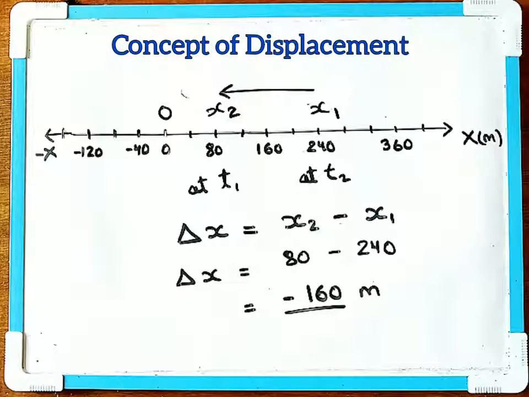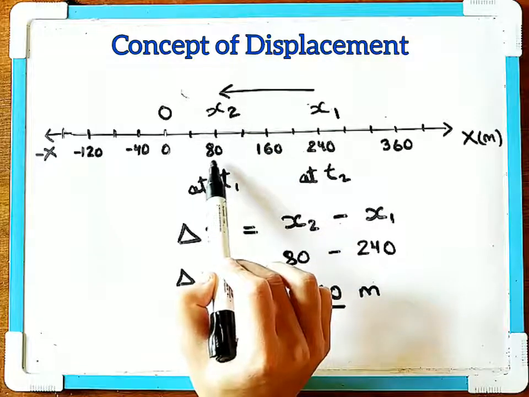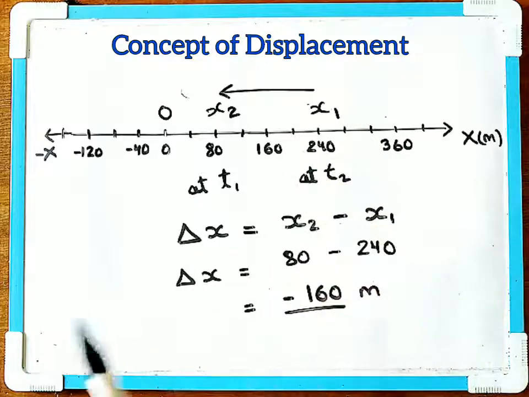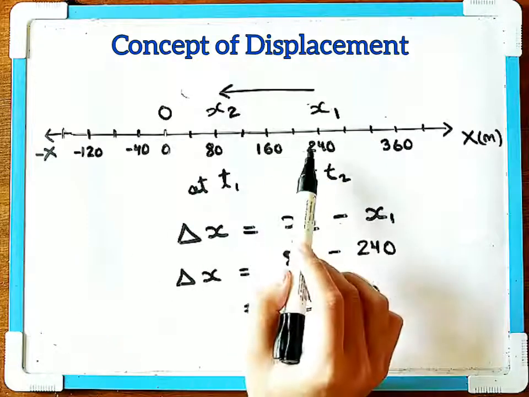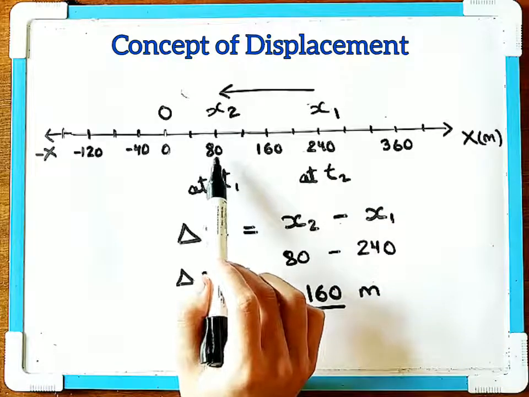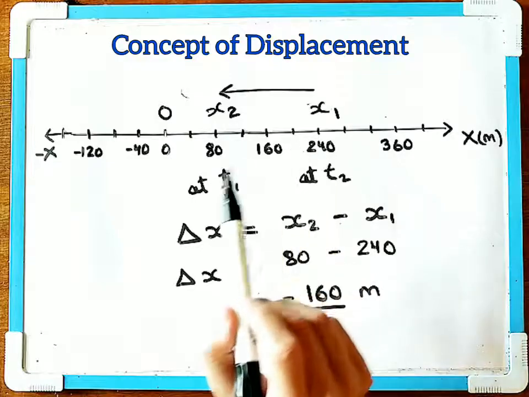So depending upon the value of the initial position and final position, delta x can be positive or it can be negative. And in this case, you can see x2, 80, is less than x1, which is 240. In the earlier case, x2 was 240 and x1 was 80, and your x2 is greater than x1.